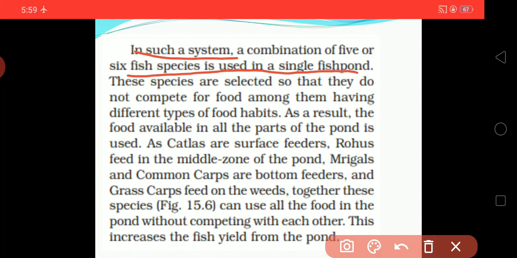So here 5 or 6 different types of species are combined in a single fish pond.